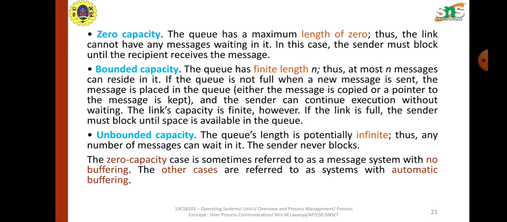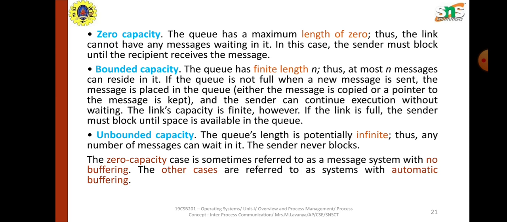In bounded capacity, the queue has a finite length. The sender sends the message to the receiver, which is placed in a queue. While the receiver is receiving the message, the sender can send the next batch of messages, and those messages will be placed on the queue for waiting. As the receiver completes receiving the first message, the next message will be passed to it.